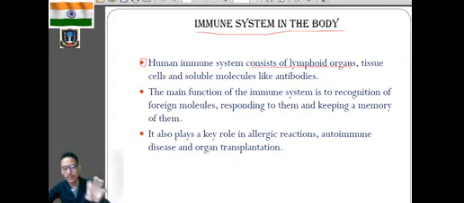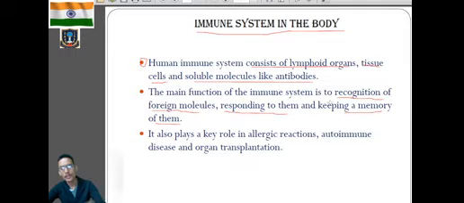We'll basically discuss lymphoid organs. Then we have tissue cells and the soluble molecules like antibody. So this human immune system is mainly composed of lymphoid organs, tissue cells and antibody. Clear? Now the function of the system is to recognize the foreign molecule or the pathogen, respond to those foreign molecules and keep the memory of them. That means helping in the formation of memory cells. So the function of the human immune system is recognition of the foreign cells, responding to them and keeping the memory of them.